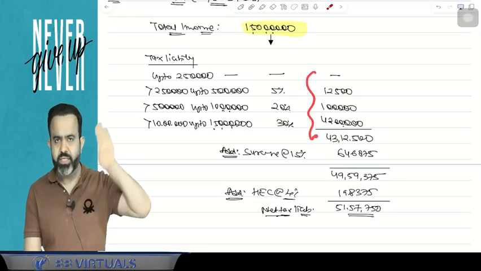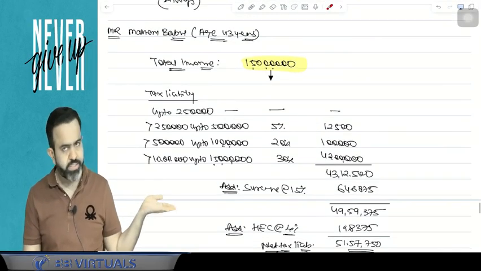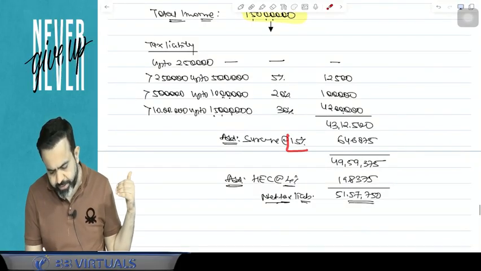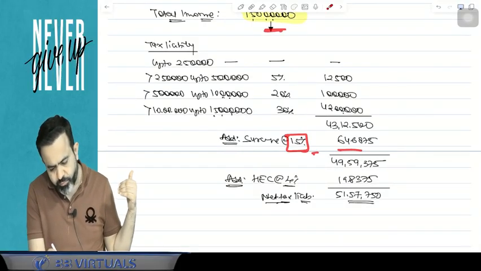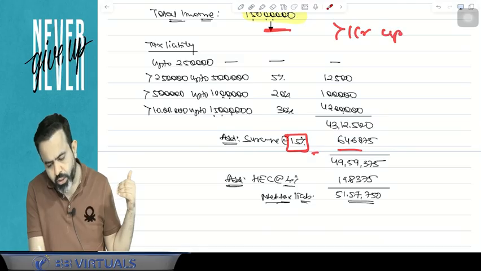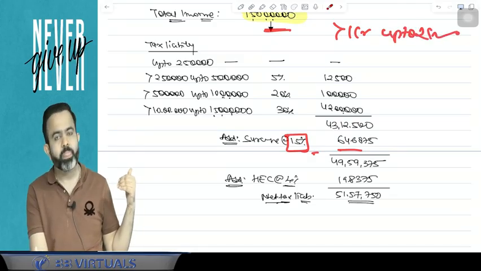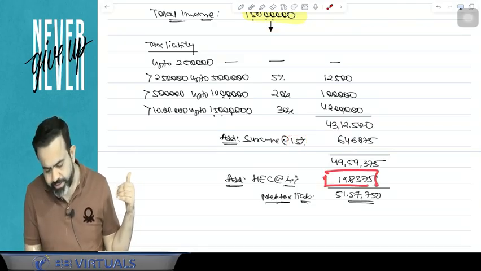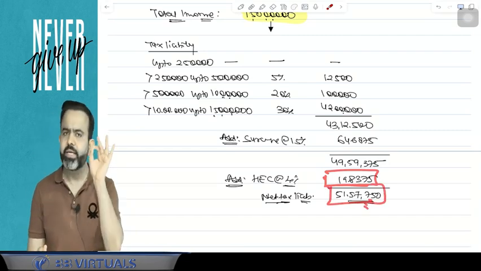General tax rate means general slab rate, normal slab rate. That person is not a senior citizen. You added the surcharge here at 15% because your income was more than 1 crore up to 2 crore rupees. You have to add the health and education cess here. This is your total tax liability.